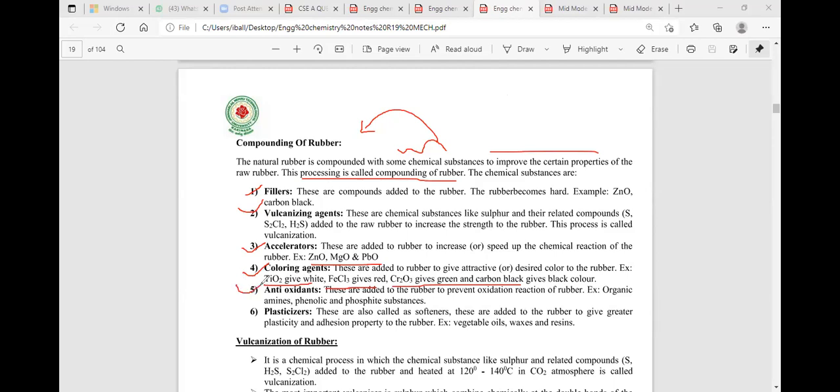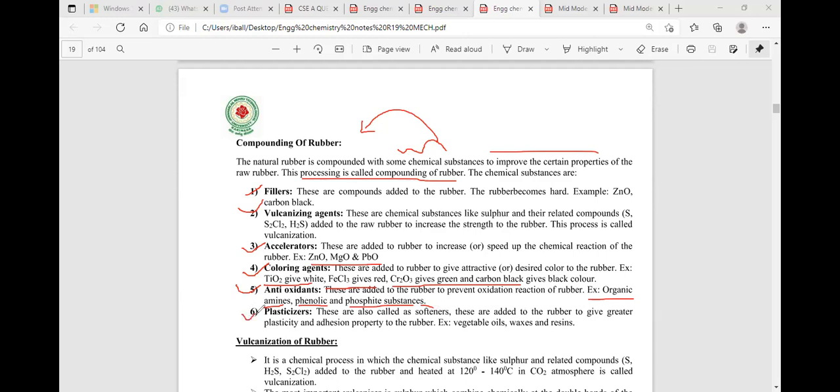Then what is known to be the antioxidants? Antioxidants like organic amines, phenolic resins, and phosphate substances are added to the natural rubber. When these antioxidants are added to the rubber, a low property of rubber can be converted to give the high property of rubber. That means the resultant rubber has an excellent oxidation resistant property.